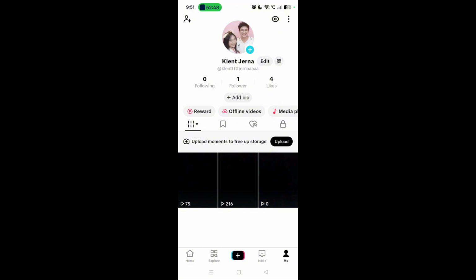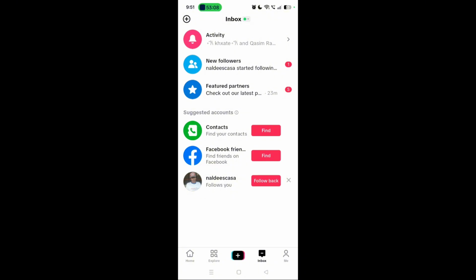Second, you are following way too many people back, and TikTok is restricting that because you might be spamming or maybe a ghost account. So who knows? And the third thing, when you're doing a follow back, is that you may have been blocked by that person. That's why it's not following back. So you can't follow back because you may have been blocked by that person. That's one of the reasons.